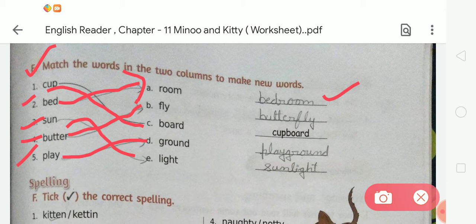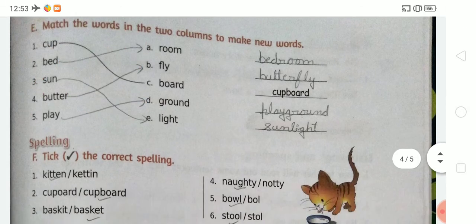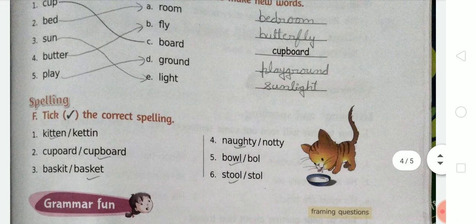P-L-A-Y, play, G-R-O-U-N-D, ground. Playground. Like this we have to complete exercise E. After that, come to the next. Next exercise is exercise F.